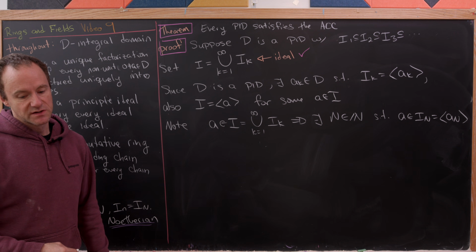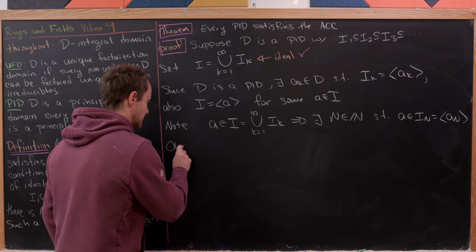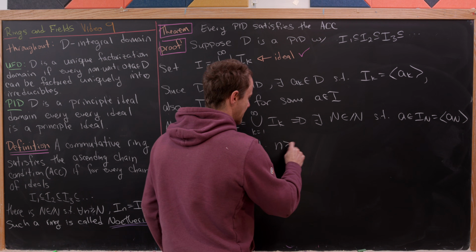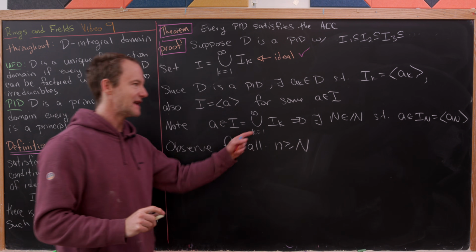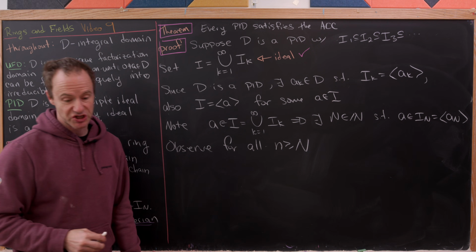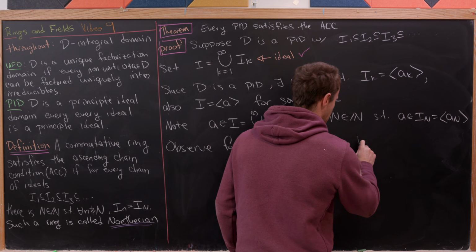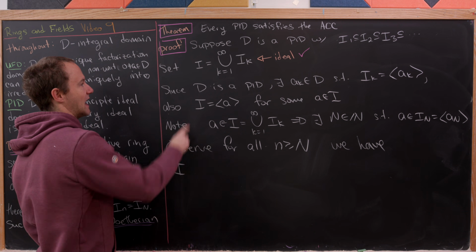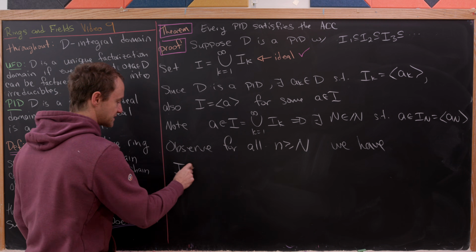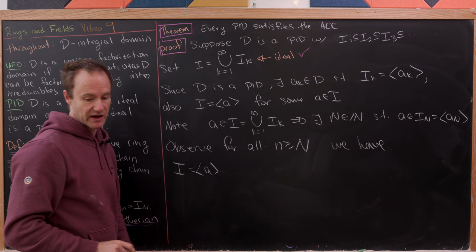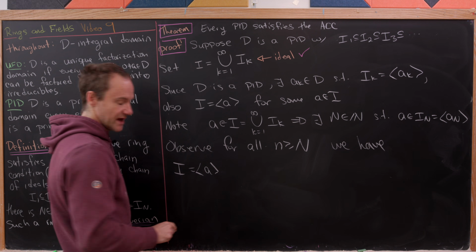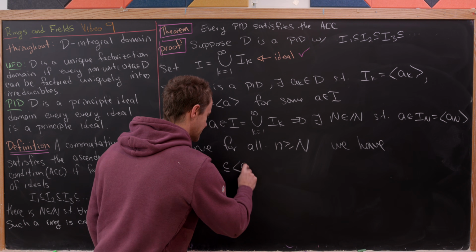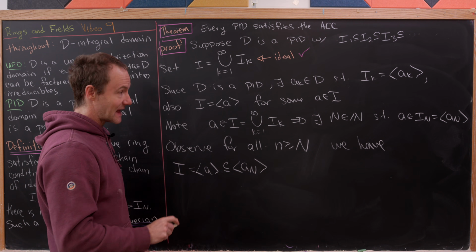Okay, so now let's observe the following, for all little n bigger than or equal to capital N. I named that capital N to be suggestive. We have this capital I, which was this union of ideals, is equal to the ideal generated by A, which is contained inside of the ideal generated by A sub n.